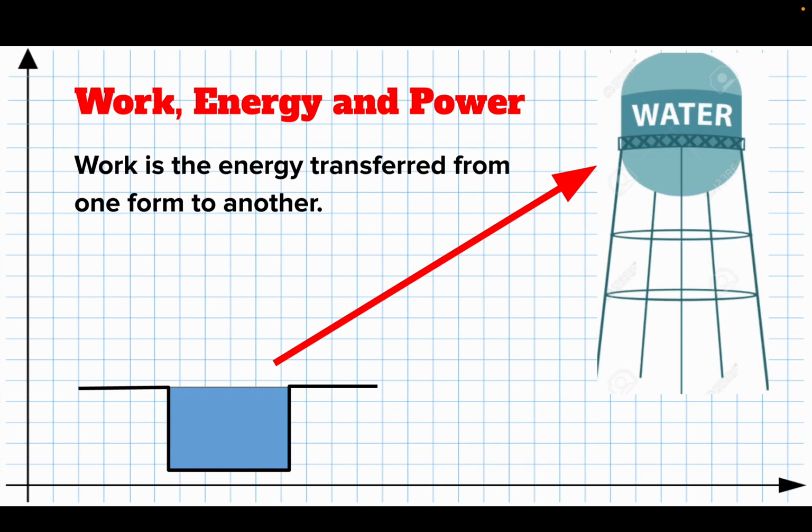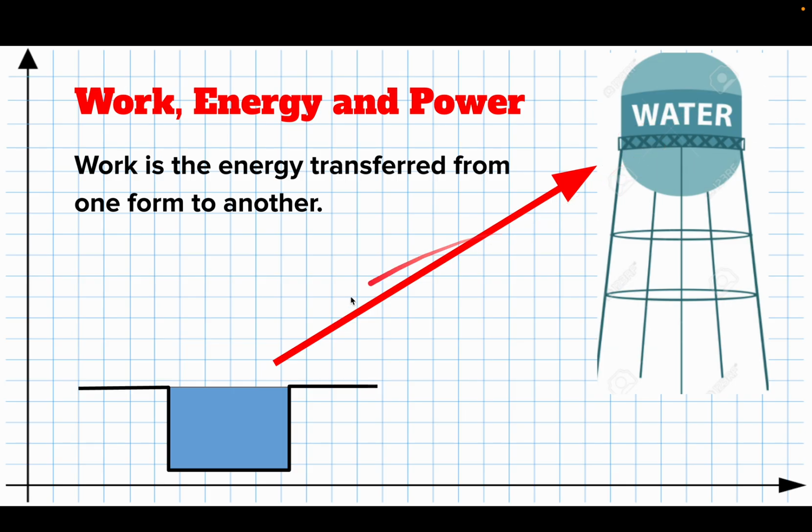All right, so back to the ideas of work, energy, and power. If I take a big pond of water and I transfer all of that water up to the water tower, I have done work. The water up here has gravitational potential energy because of its location, and that energy came from me carrying bucket after bucket all the way from the ground up to the water tower. So we say that the work is the transfer of energy from one form to another. So up here, we have energy in the form of gravitational potential energy.